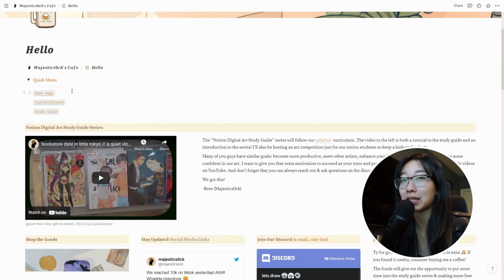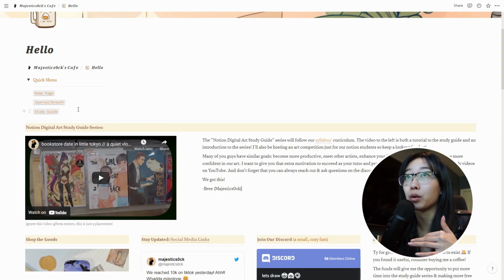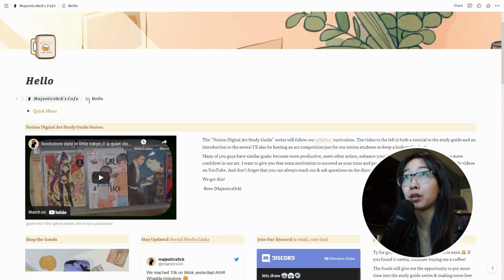The quick menu is basically on every single page except for the homework answers page, because I don't really want to encourage going there except when you really need it, and the home page, and maybe a few other random miscellaneous ones. But anyways, each page will have these quick menus. I try to put the pages that I feel like people most want to go to on the current page they're on. So right here we have all the homepage links. You'll also have bread links where you can go back a page.